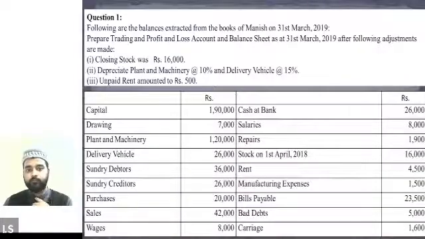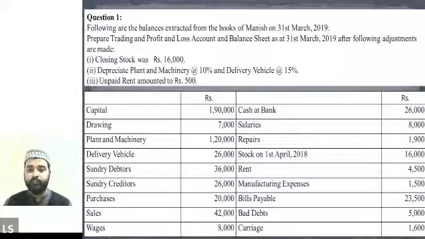So the first item in the question is, there are adjustment entries already given in the question. The first adjustment entry is given about the closing stock. We will treat the adjustment entries later. We will first of all post the items in the relevant column, then we will come back to the adjustment entries. All right, everyone. So first of all, just focus on the trial balance, the table given in the question.